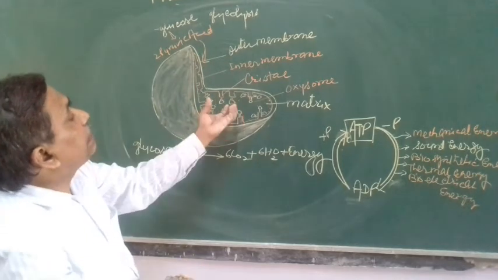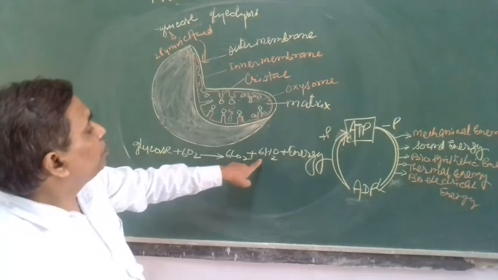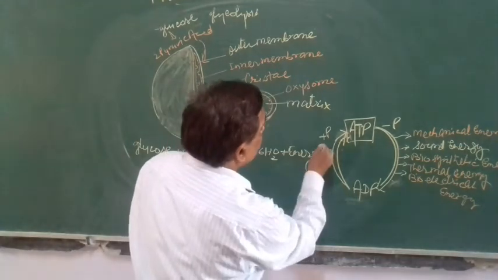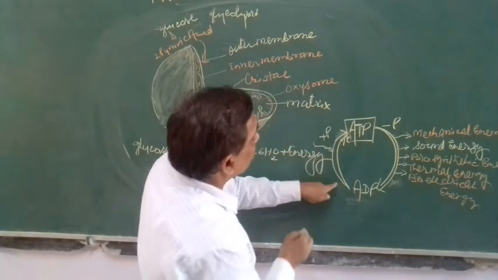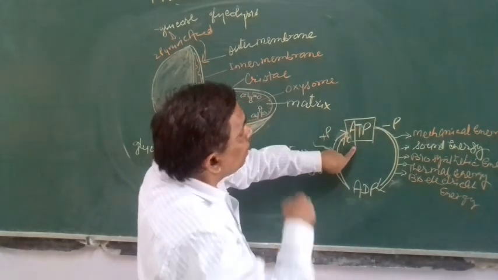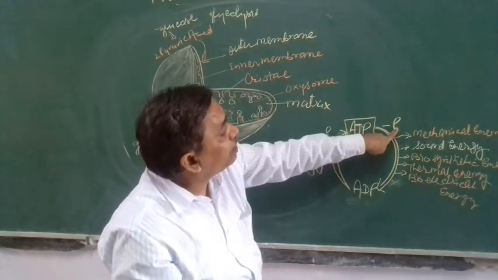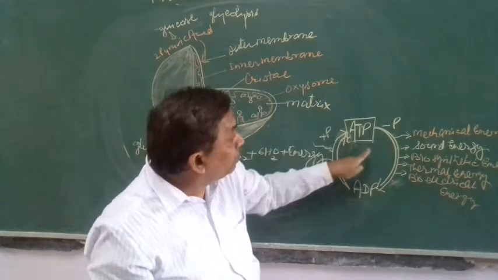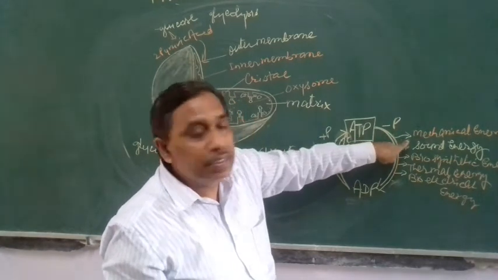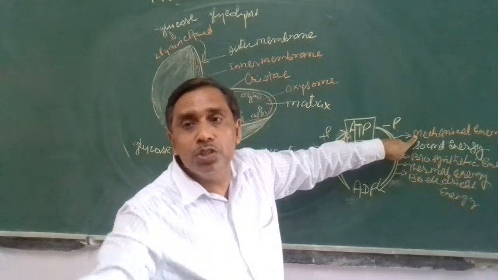It undergoes oxidation and releases energy: glucose plus 6O2 gets converted to 6CO2 plus 6H2O plus energy, and this energy is used here, ADP plus inorganic phosphate to form ATP, adenosine triphosphate, and this ATP packet is present in the cell. When ATP releases one inorganic phosphate, it releases energy, and that energy gets converted into mechanical energy to do work, to do exercise, for all this work.